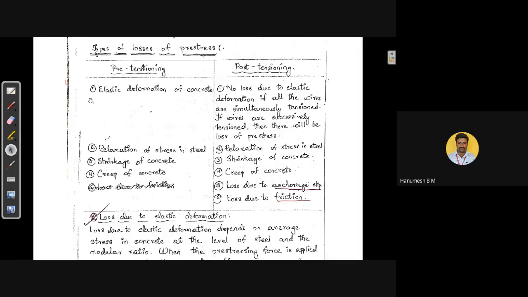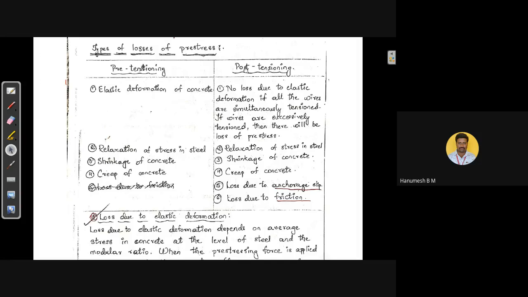We need to mention all the 4 losses that are going to occur in case of pre-tension member. And also we need to explain each type of losses. How to determine each type of losses, we need to explain with the formula. Formulas are very important in evaluating the types of losses.